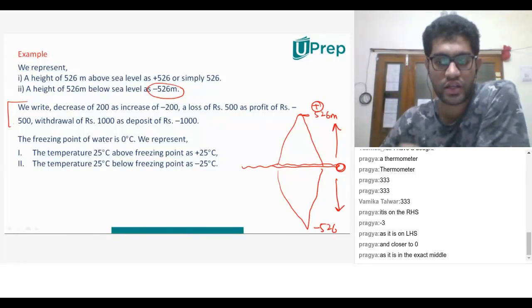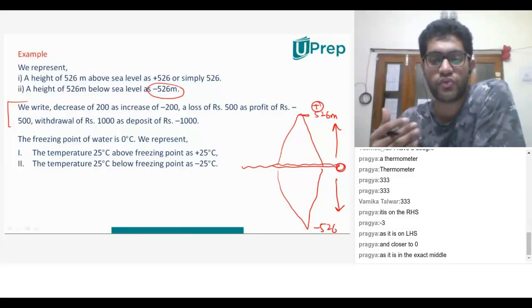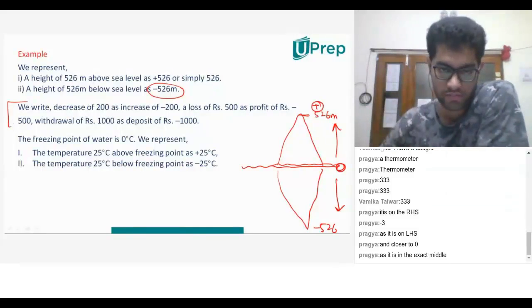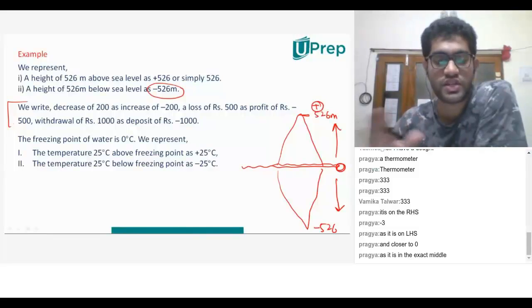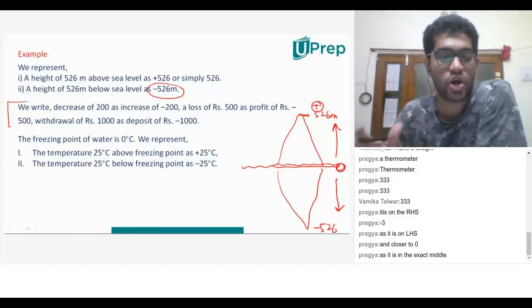What is he trying to say? He's saying if I have made a loss of 500, I can say I've made a profit of minus 500. He's saying that these two statements are exactly the same. No. Even though he is taking the opposite of it.